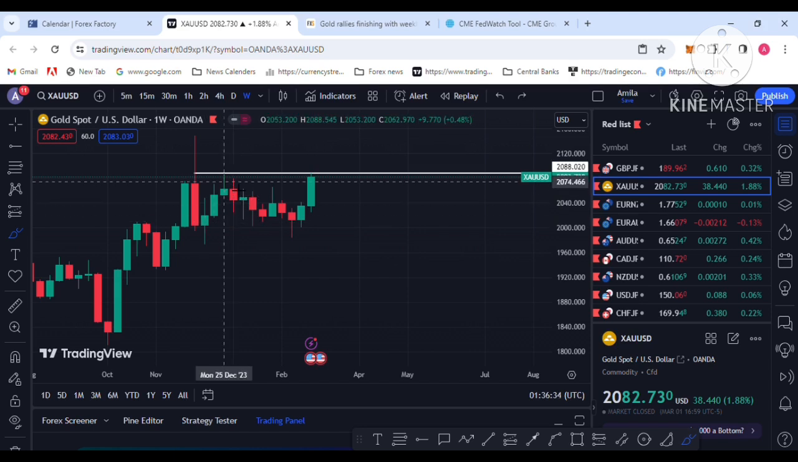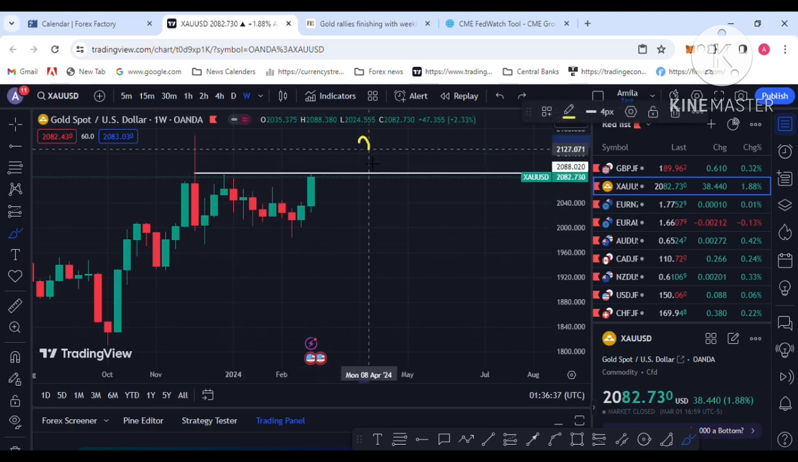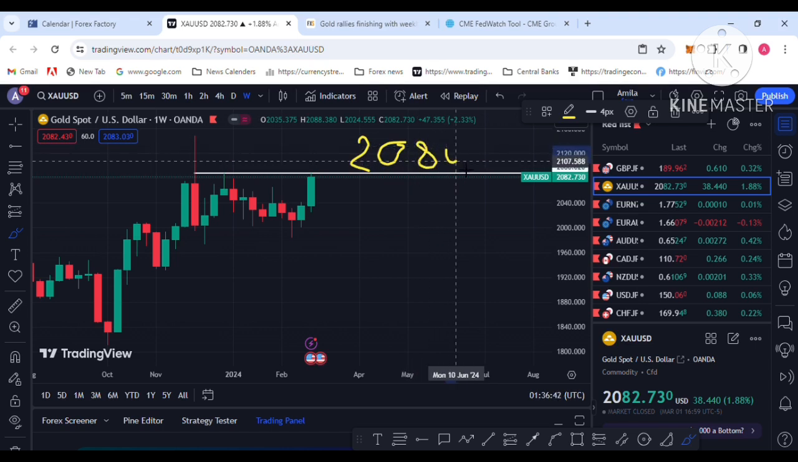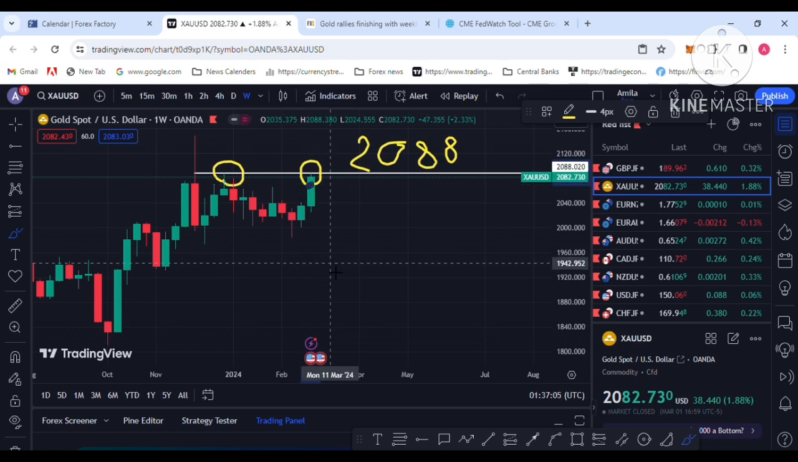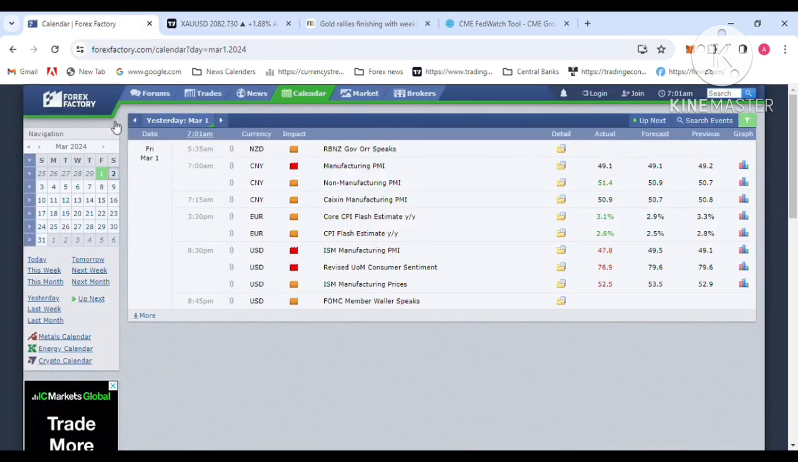I am on a weekly chart. You can see at this point, 2088 is a strong resistance level in gold trading. Technically, last year in December price reached 2088. That happened when the Israel Palestine war was continuing and there was safe haven demand for gold. So now price has again reached the 2088 level, which is a strong technical resistance level.